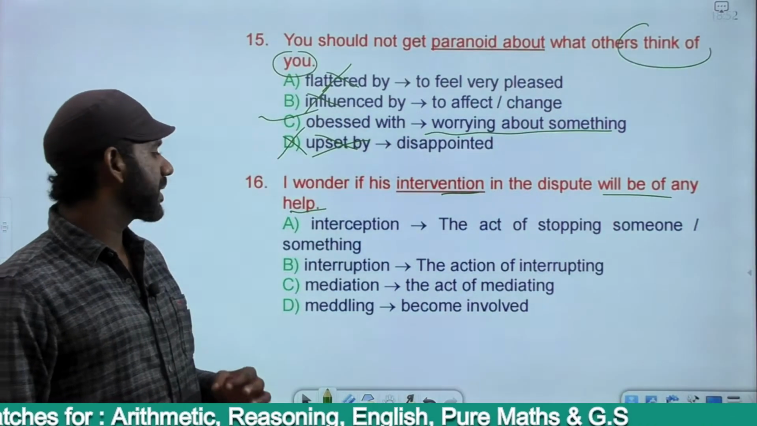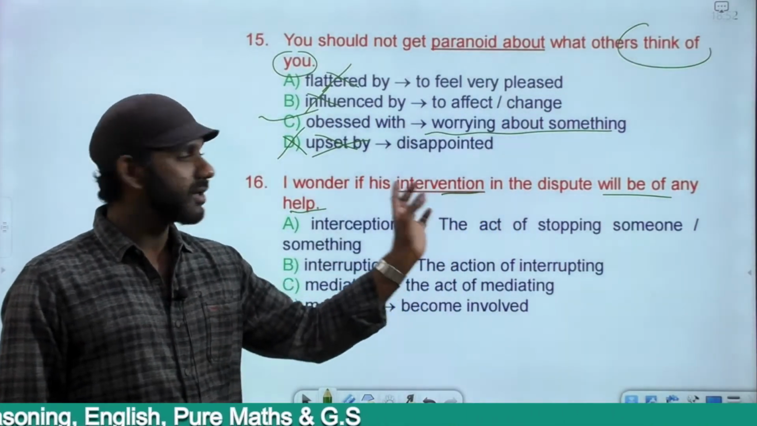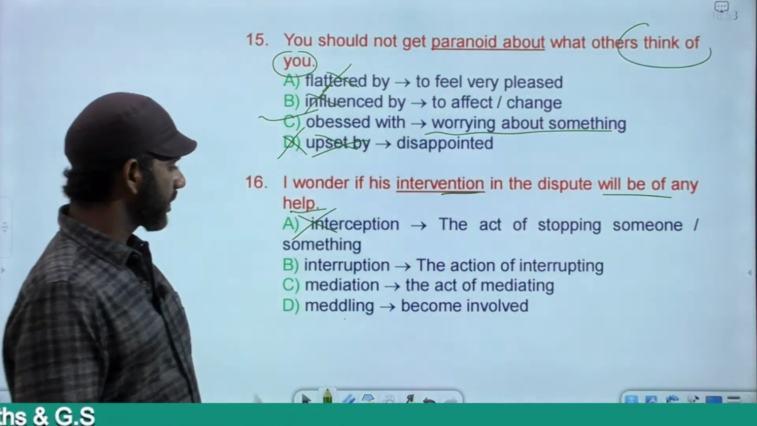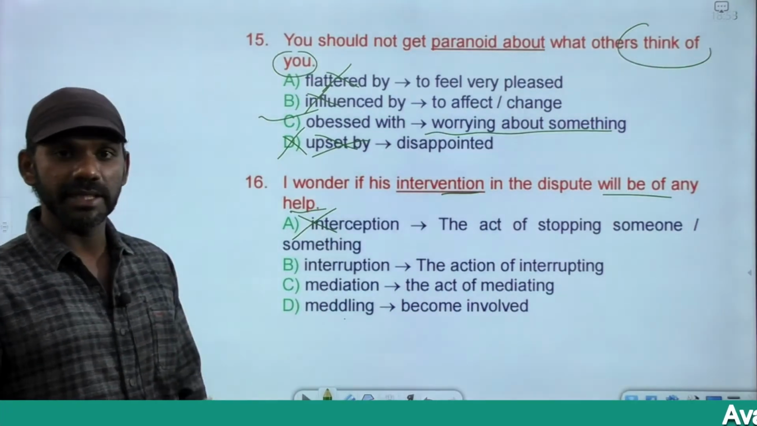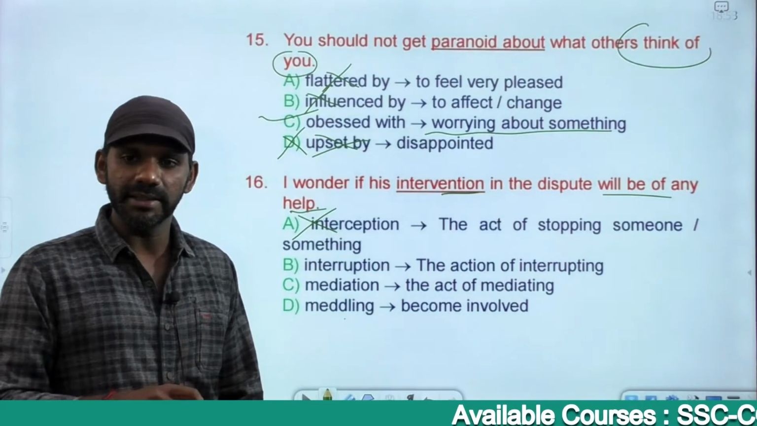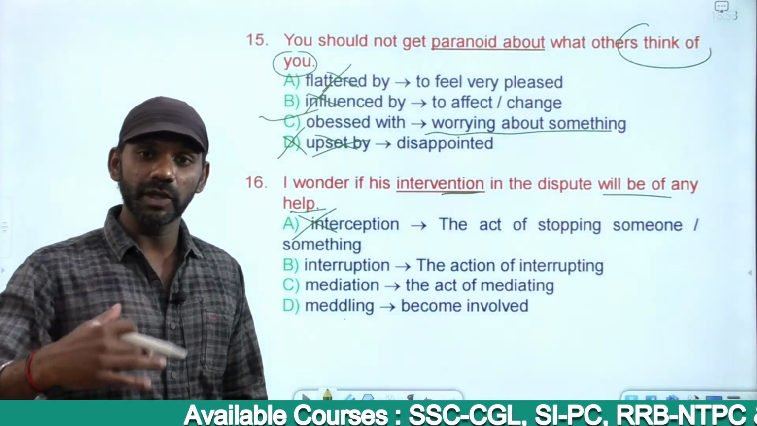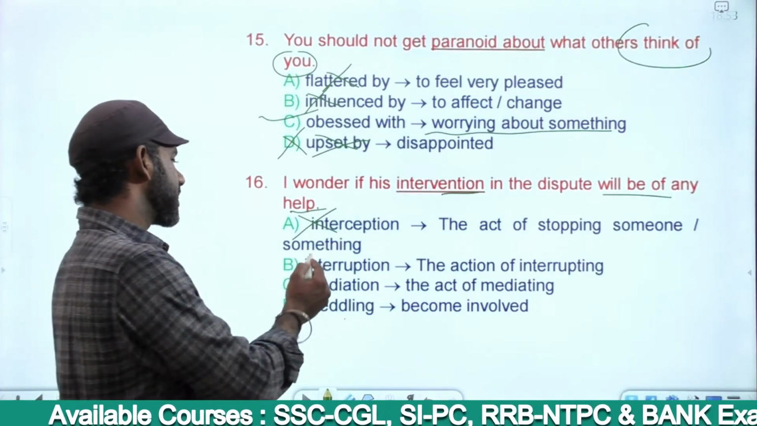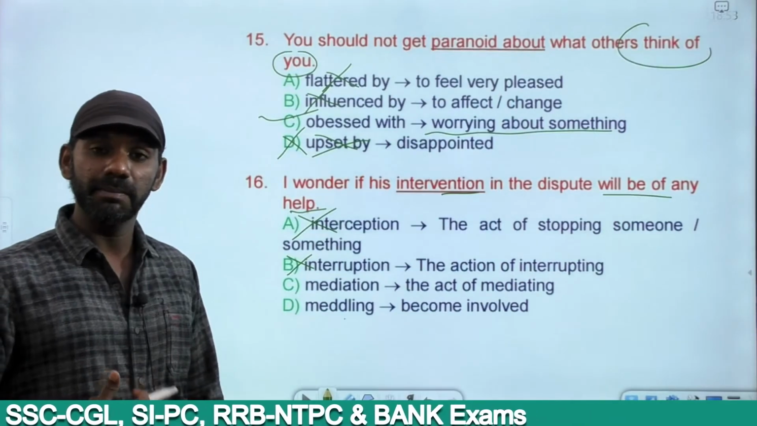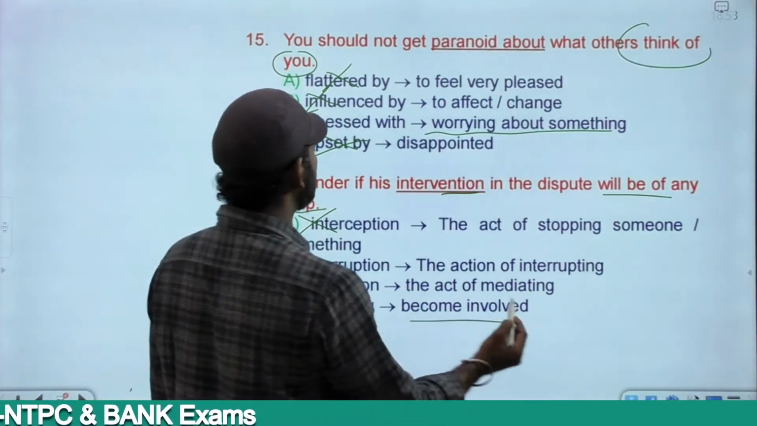Interception is the act of stopping someone or something. In this case, we are not stopping someone or something. We are just stepping in. So, it does not fit this context. Eliminated. Interruption is the act of interrupting. Interrupting means like making something go on a halt. There was an interruption there. That means something was going on. A halt happened because of an interruption. Does not fit here. Gone. Mediation is the act of mediating, like middlemen, brokers and all. Gone. Meddling is becoming involved.